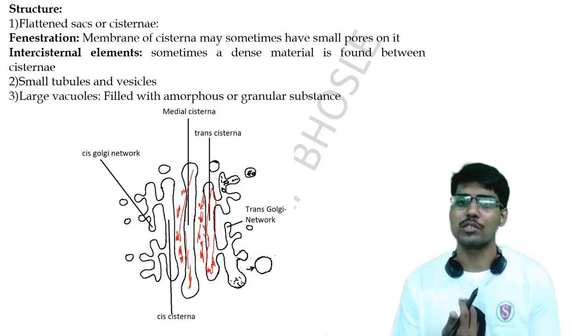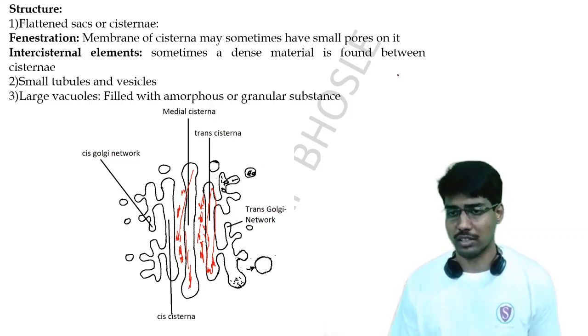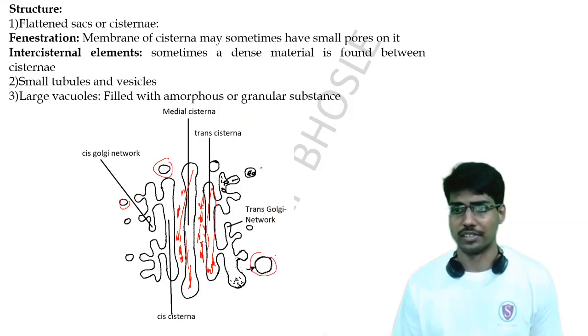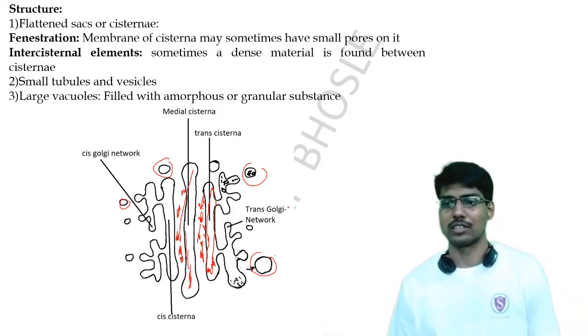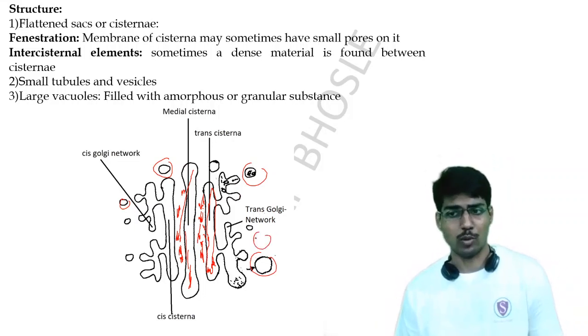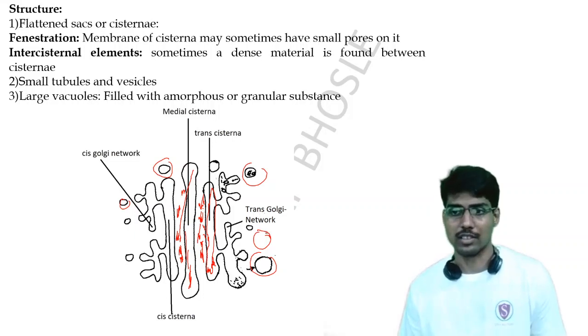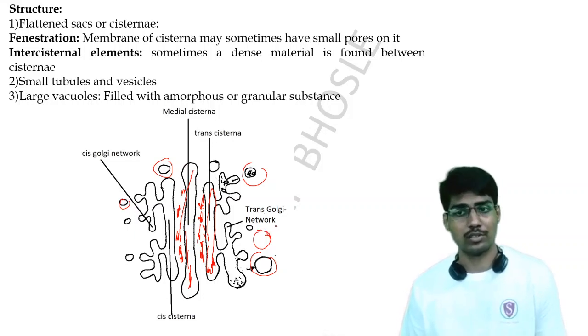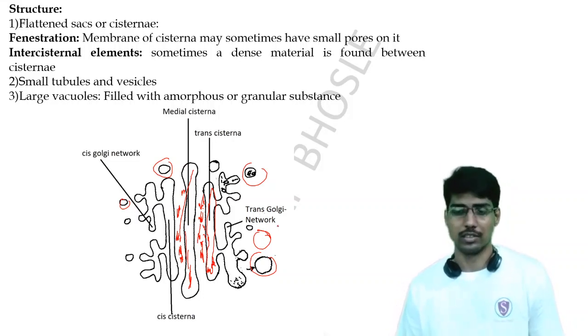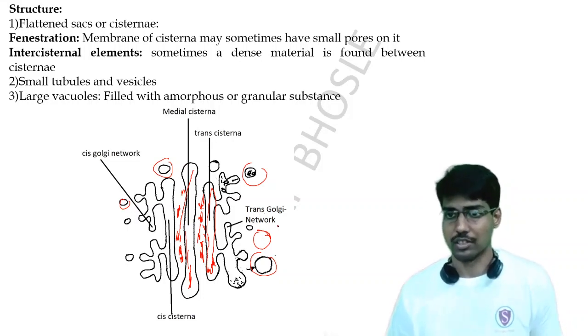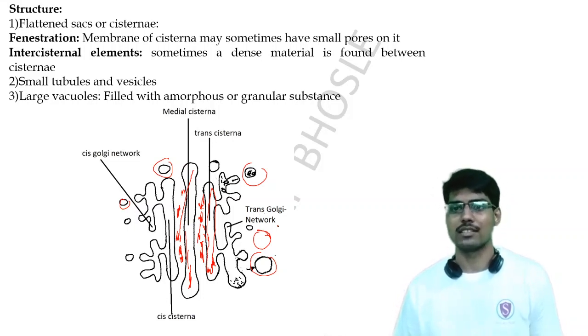The next part of the structure is the small tubules and the vesicles. All these tubules and vesicles formed from the Golgi apparatus are the second part. The third part is the large vacuoles, which are sometimes formed out of the Golgi apparatus and are filled with amorphous or granular substance, or sometimes a clear fluid. So these are the three parts: flattened sacs, small tubules, and large vacuoles.